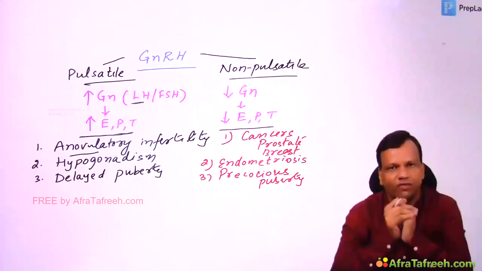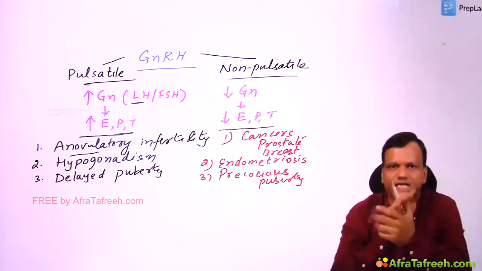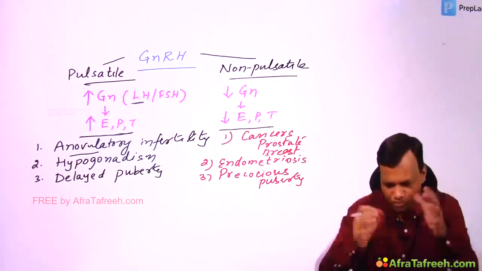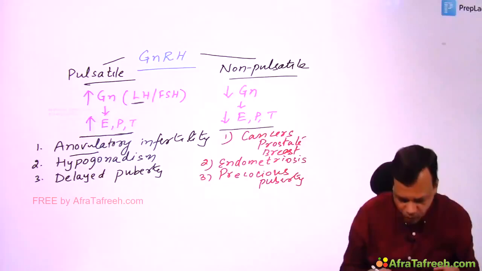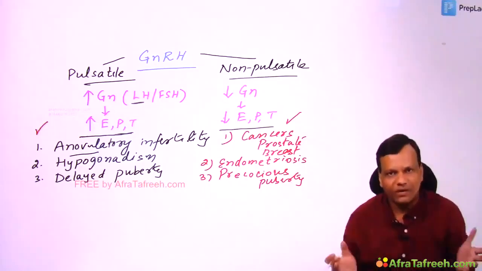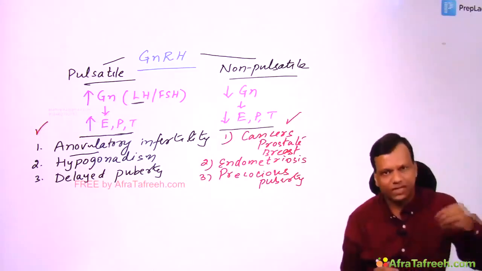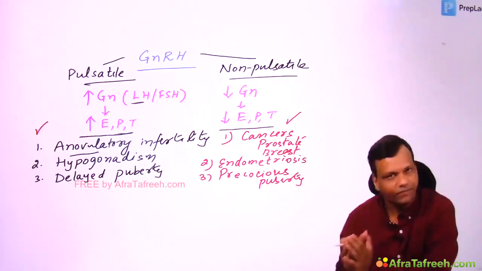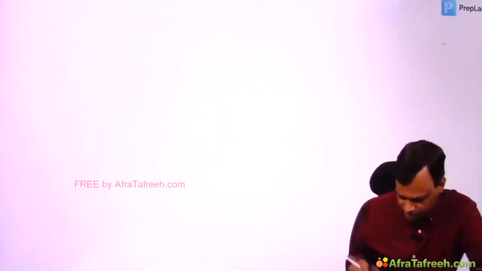In precocious puberty, we want to decrease sex hormone. So we can use GnRH in a non-pulsatile or continuous manner. Clear? In simple language, wherever we want to increase, we can use it. Wherever we want to decrease, we can use it. Only the manner will be different. When we want to increase, we give pulsatile. When we want to decrease, we give continuous or non-pulsatile. Clear? Now coming to drugs.